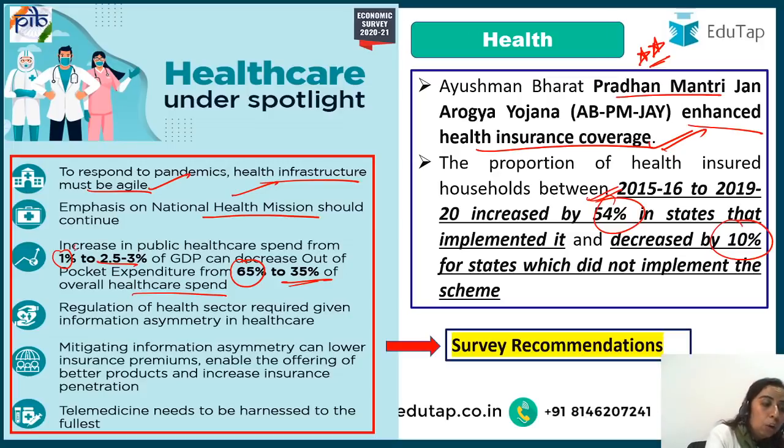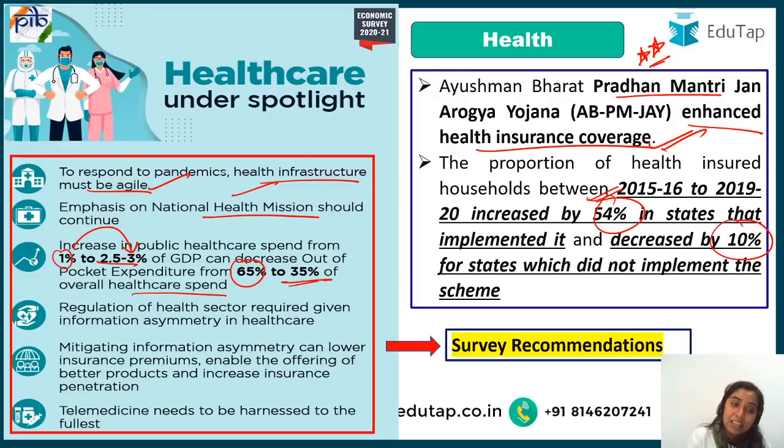It has to be 2.5 to 3%. This is what the survey has suggested. You should know this figure. And India is the country with the highest out-of-pocket expenditure. That means when a person falls ill and has to go to the hospital, you have to give the money from your own pocket itself. There is no insurance with you.